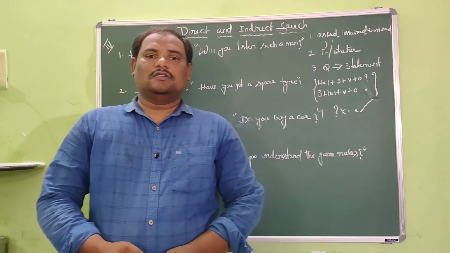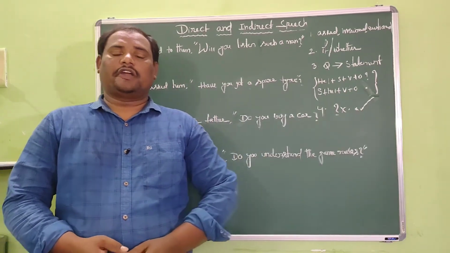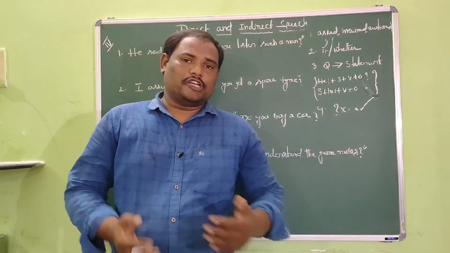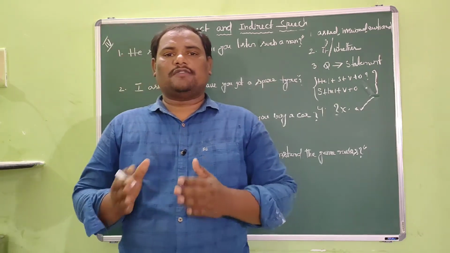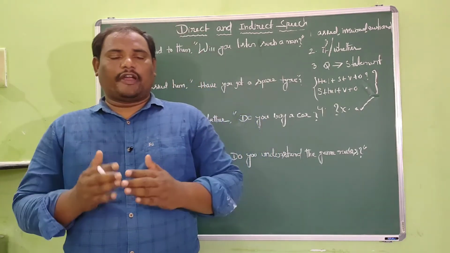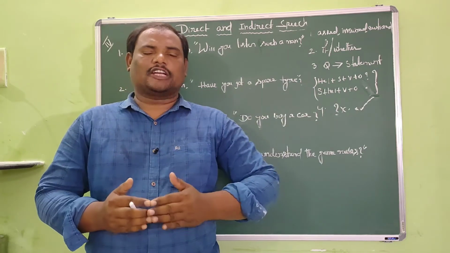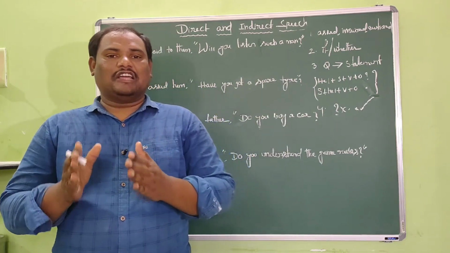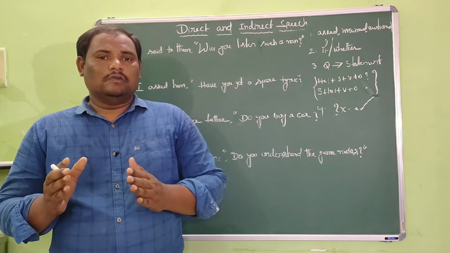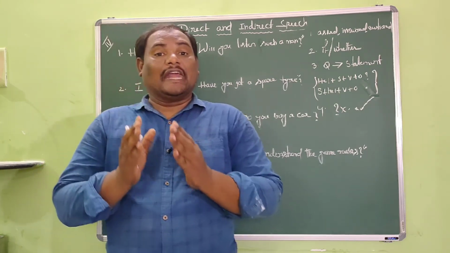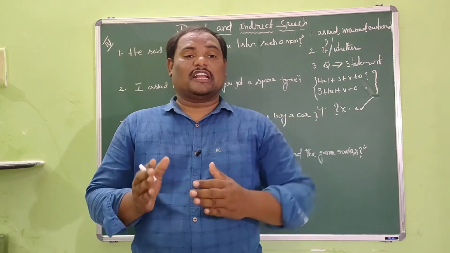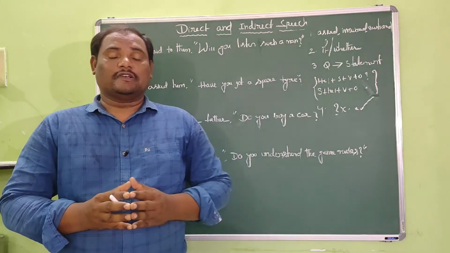Okay, dear friends, now we shall try to convert an interrogative sentence from direct to indirect when it is started with a helping verb. Just now we have seen how to convert an interrogative sentence from direct to indirect speech when it is started with a double H question. Now when an interrogative sentence starts with a helping verb, how can we take up its conversion from direct to indirect speech? We shall have a look at it right now.